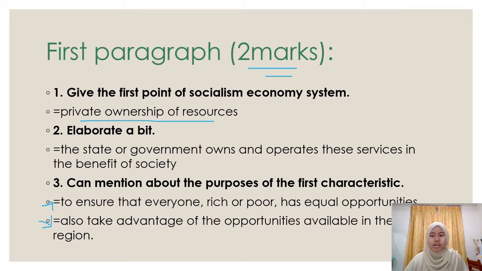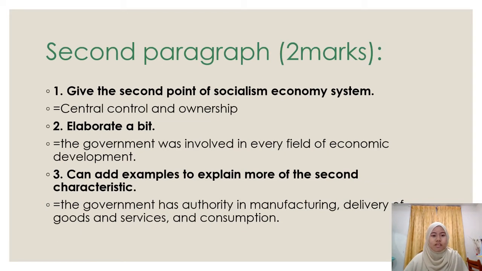Okay, so next is the second paragraph of the socialism point. We can give the second point, the second characteristic of socialism economic system, which is central control and ownership. And then next, just like before, we elaborate a bit, by elaborating that the government is involved in every field of economic development.